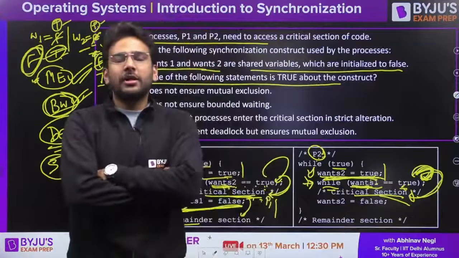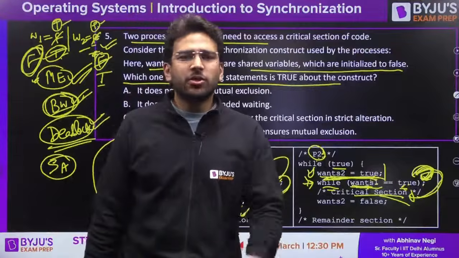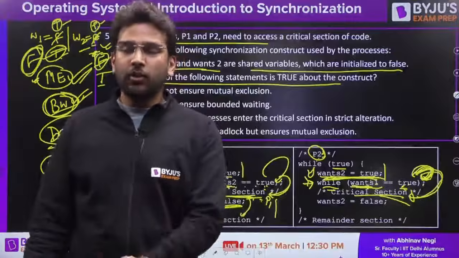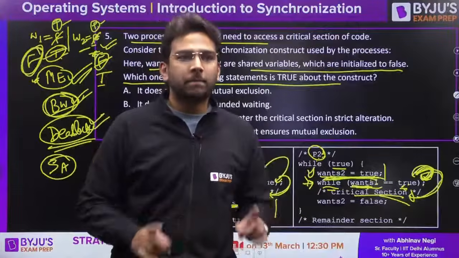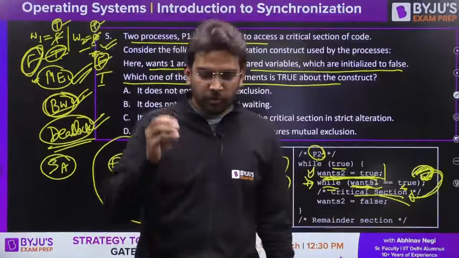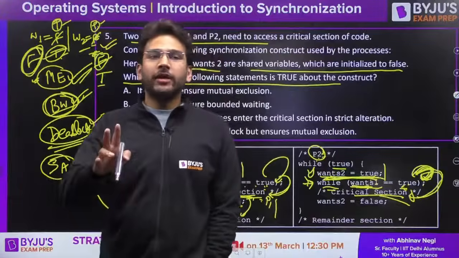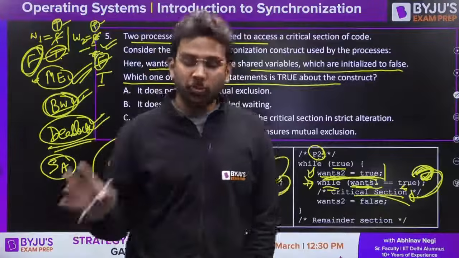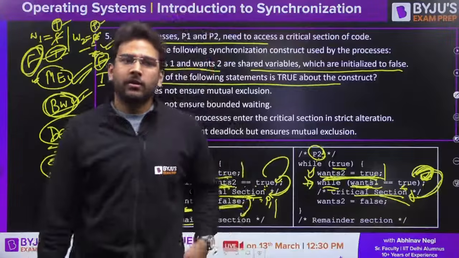But if the other person is not interested and he is just standing outside, not waiting to enter the critical section or the room, in that case you are not checking bounded waiting, you are just checking progress. Is it clear, Shailesh and everyone? This is the confusion most of the students have. So in bounded waiting, both have to show interest. Okay, then we check bounded waiting. Clear?